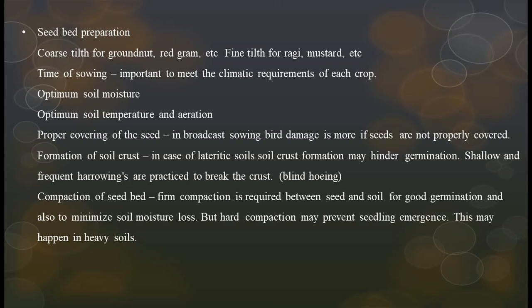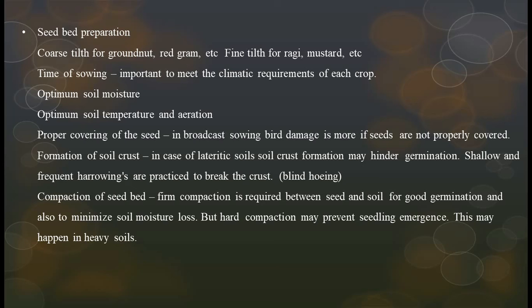And here is the question: which is the perfect seedbed? Which is the objective of a perfect seedbed? They gave the options: optimum soil moisture, optimum soil temperature, less aeration. Your answer is less aeration, because aeration must be optimum. Okay friends, proper covering of seed. In broadcast sowing, bird damage is more if seeds are not properly covered, and we make holes and keep a seed, and then we have to cover it with soil.